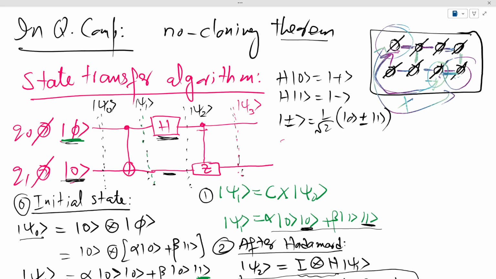And let me just refresh that the Z gate, when applied to 0, gives us 0, and when the Z gate is applied to 1, gives us a minus sign. So the output state from here is, let's actually go to the next page.